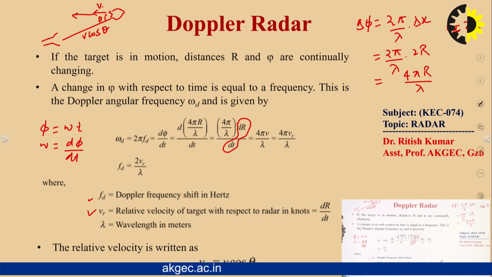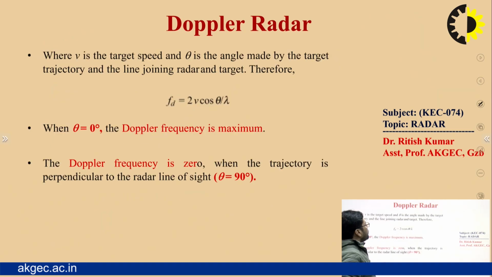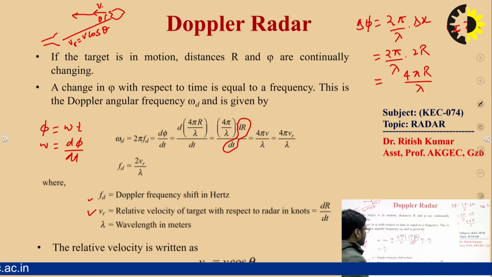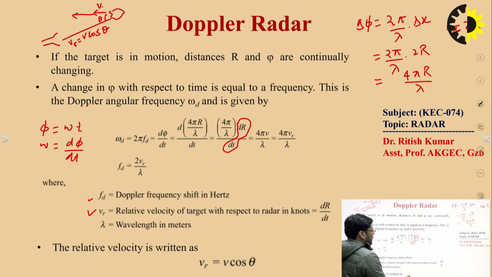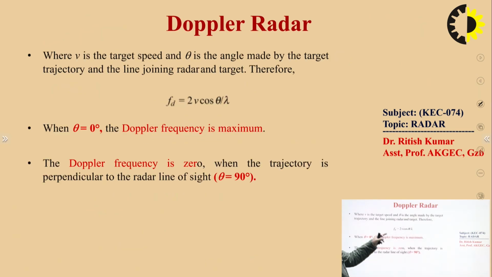So we can say Vr is equal to v cos theta. Replacing Vr here, fd is equal to 2 v cos theta upon lambda.